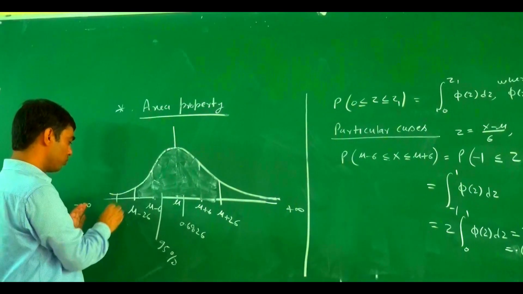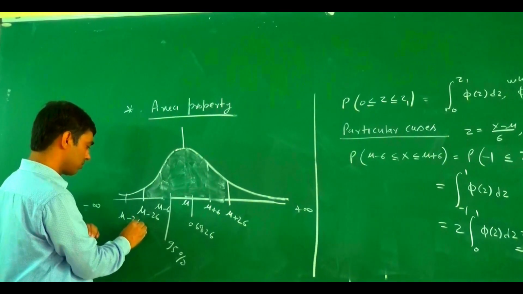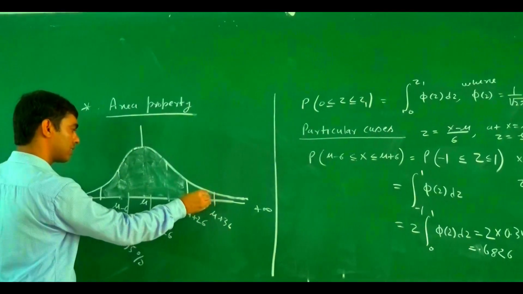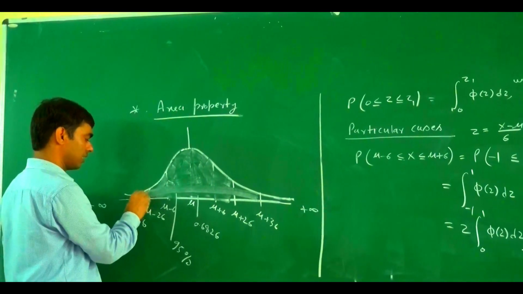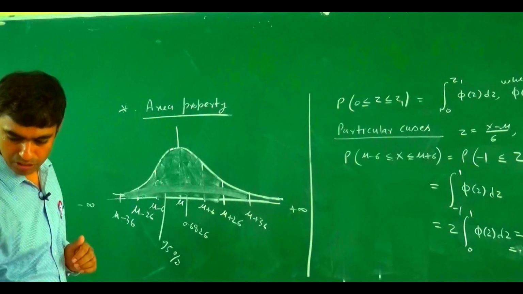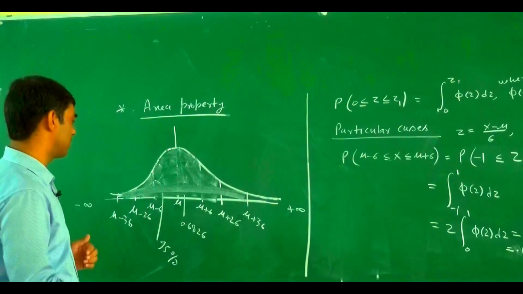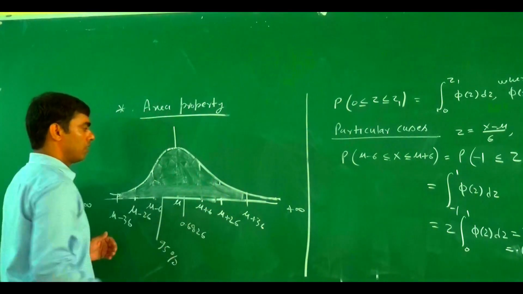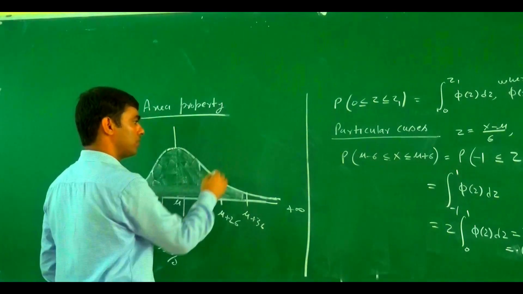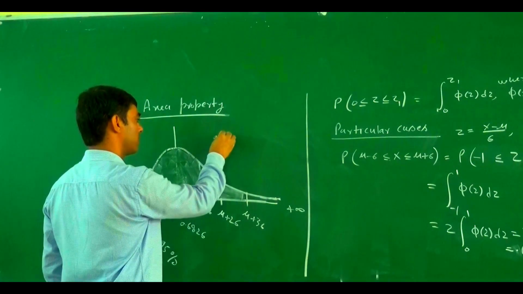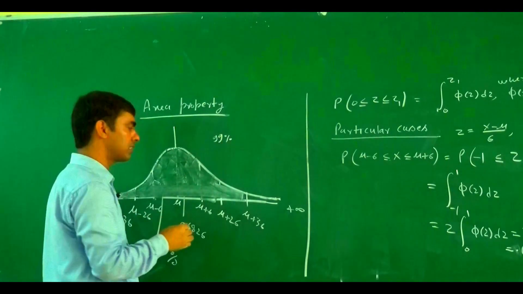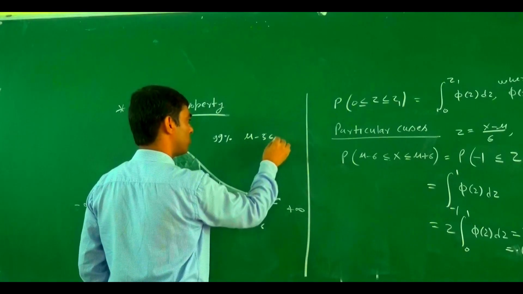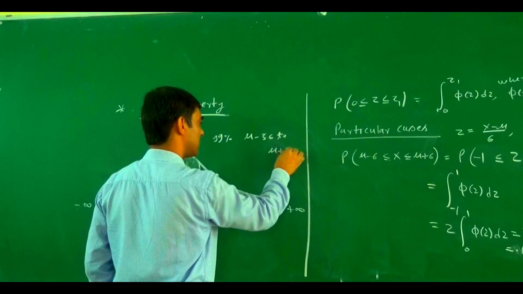And if this one is mu minus 3 sigma and mu plus 3 sigma, then this covers 99% of the area of the normal curve. Approximately 99% of the area is covered between mu minus 3 sigma and mu plus 3 sigma.